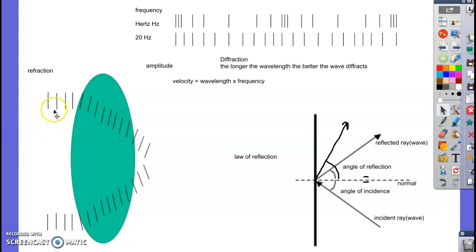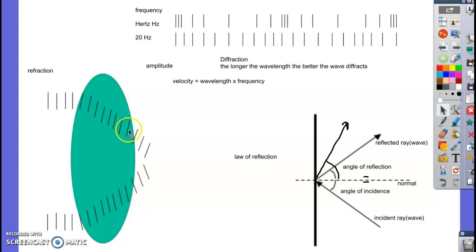But in refraction, you have a wave coming. It hits a different medium. So say this is a glass lens, the gray shaded part here, or whatever color that is, me being colorblind. But that shaded part is glass. And this is a wave of light moving through air. It's going straight. But when it hits this, the bottom part of it is going to hit the glass first, and it's going to slow down. The top part's still going to go faster, so it's going to make it turn, and so it slants like this. Now, once it's all in the glass, it's going to all go the same speed again, so it goes on a straight line.